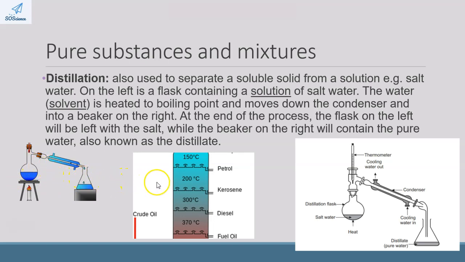Then we have to remove this beaker, place a new beaker, and boil this mixture to 200 degrees Celsius in order to separate out the kerosene. Then we end up with kerosene as a distillate over here. From there, we remove this beaker, put a new beaker in place, and now we still have to separate the diesel from the fuel oil. So we're going to boil this mixture over here to 300 degrees Celsius. That means that the diesel would end up as the distillate on this side, and the fuel oil will be left behind.